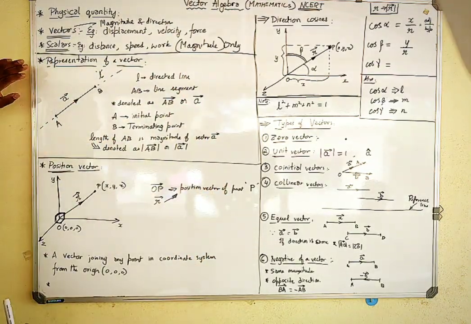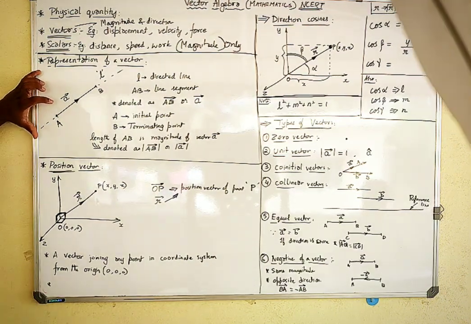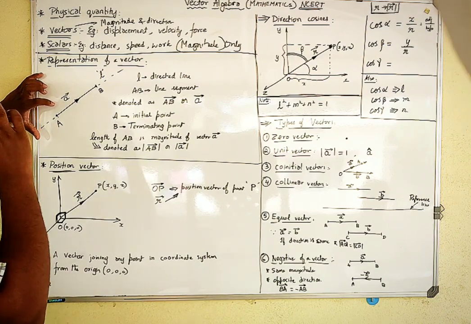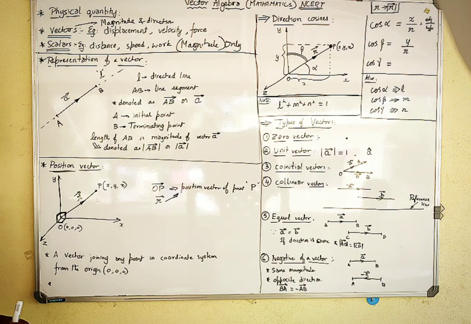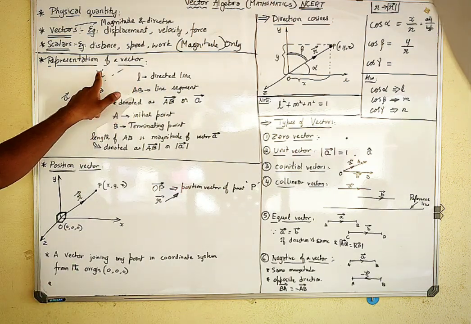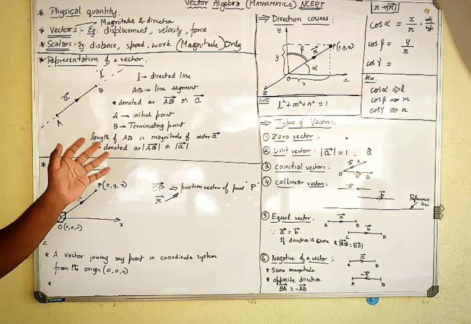Next, you need to understand how we represent a vector. For representation of a vector, I will take a straight line, a random line, and call that line L. L is a directed line; it can also be an imaginary line.